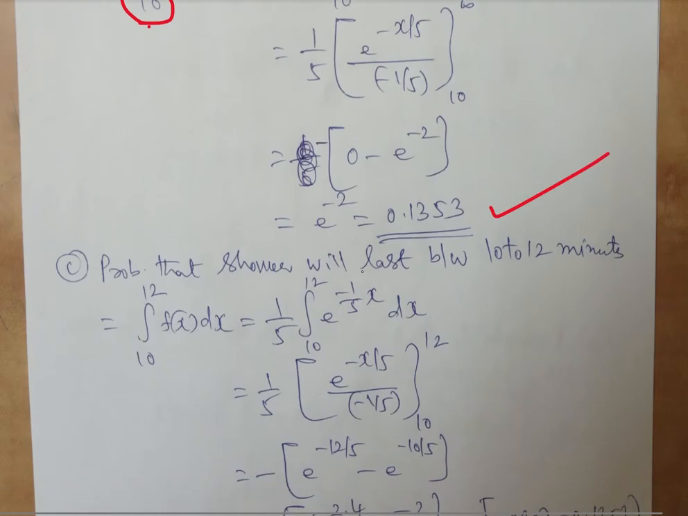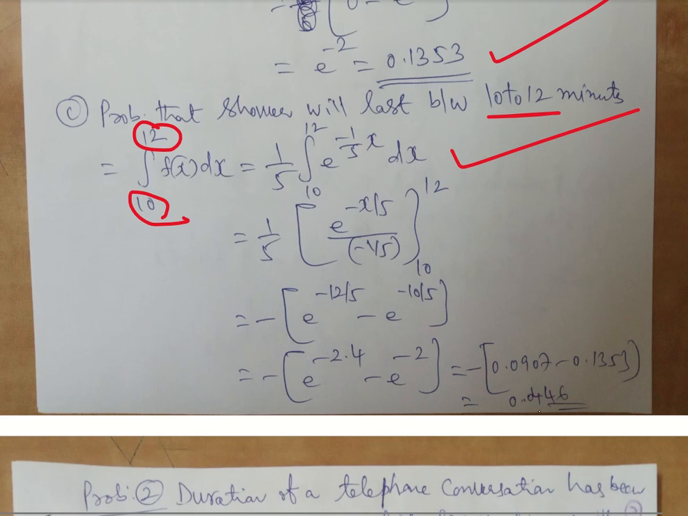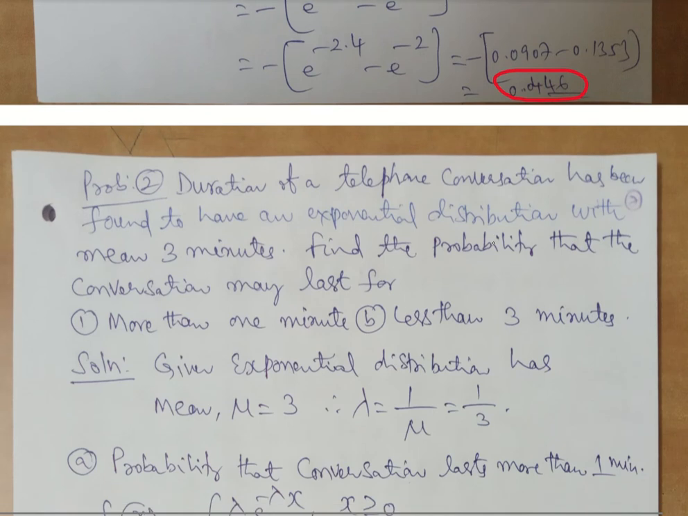Next one is the probability that the shower lasts between 10 and 12. So there is a range of 10 to 12: lower limit is 10, upper limit is 12. Again this is a positive range, so there is only one case and no split-up. I will substitute and I will get the value 0.0446. So this is how we get the solution. Just mathematically we have to substitute and compute. Maybe you have to spend some time on the mathematical calculations, otherwise the process is very simple, because it is straight substitution in the formula.